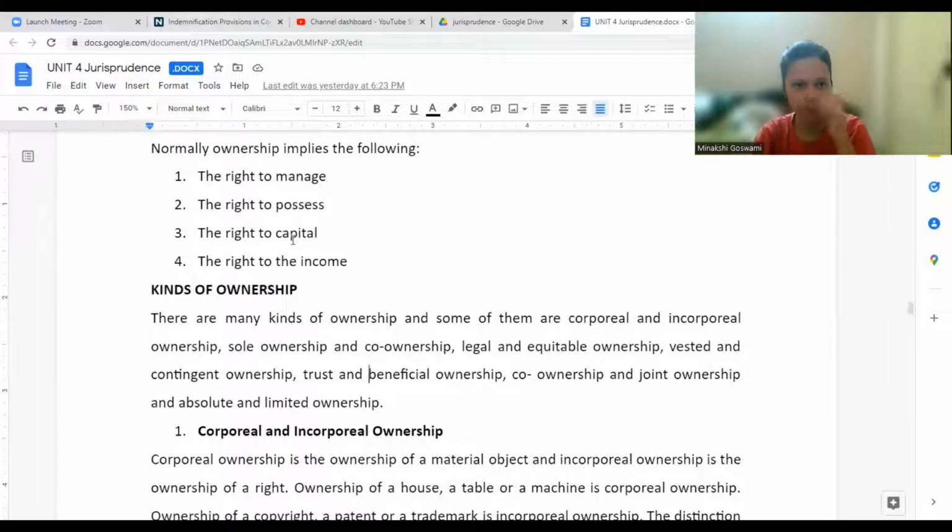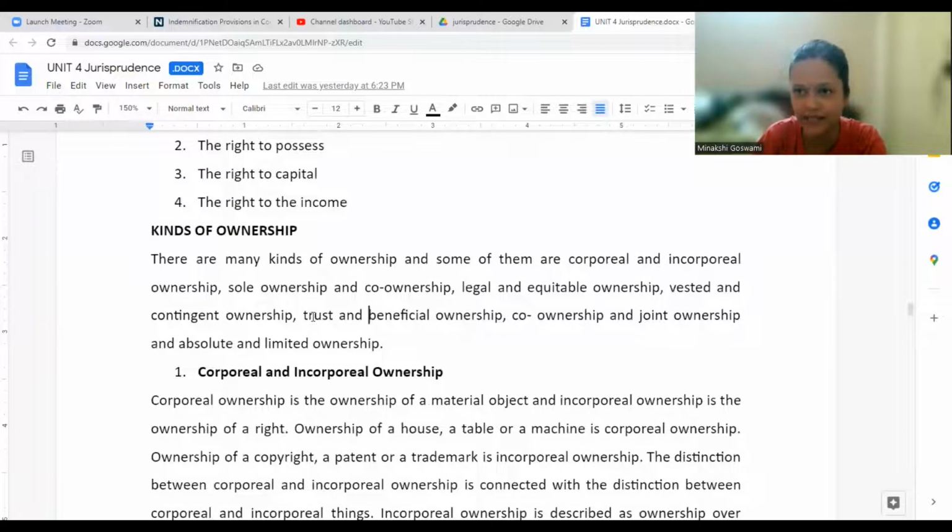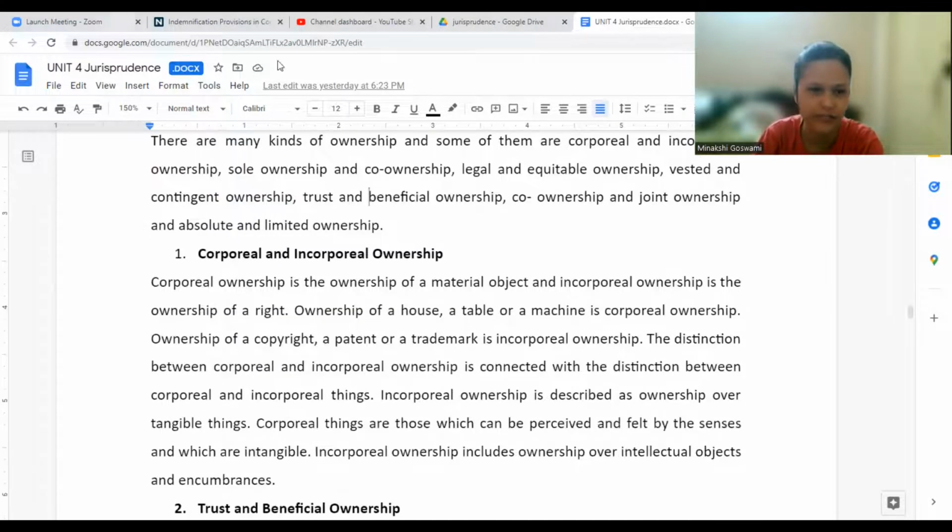So when we talk about ownership, again, there are different types of ownership that we get to see. Some of these types might be repetitive as well. There are many kinds of ownership. Some are corporal, some are incorporeal ownership, full ownership, co-ownership, legal and equitable, vested and contingent, trust and beneficial ownership, joint ownership, absolute and limited ownership. All these different classifications we get to see.